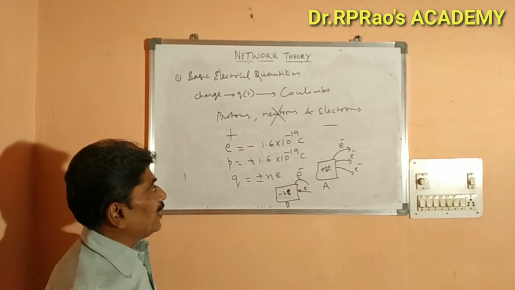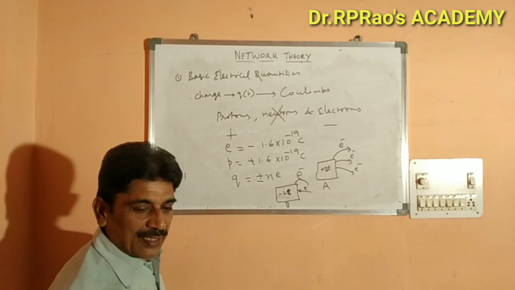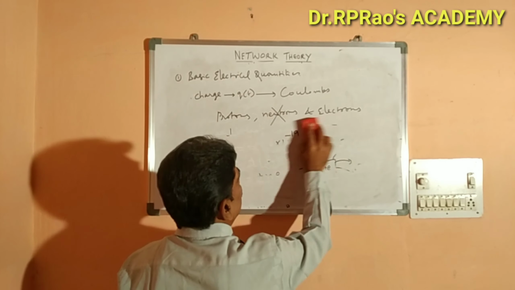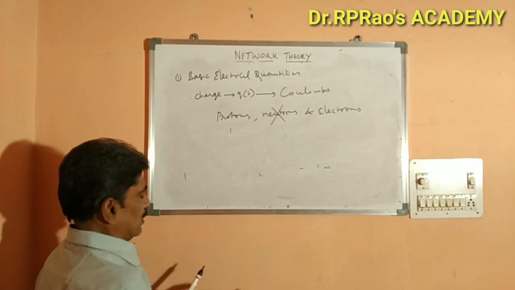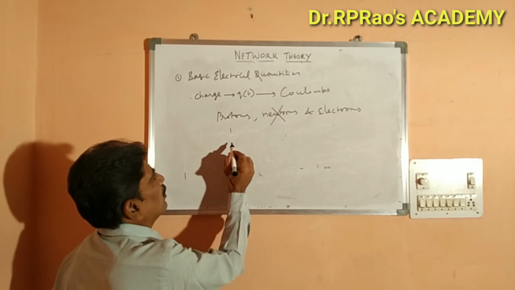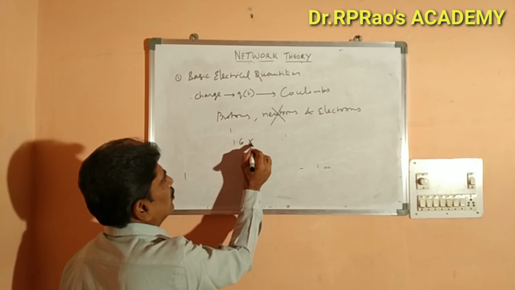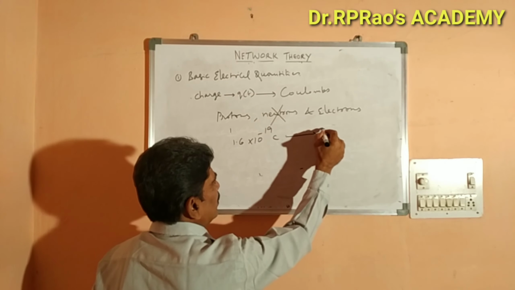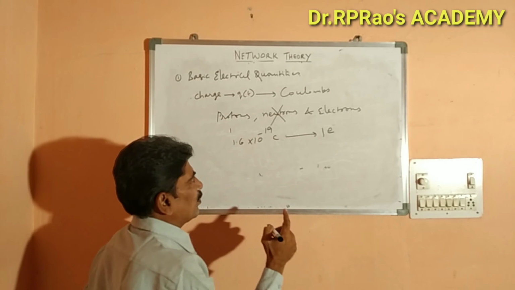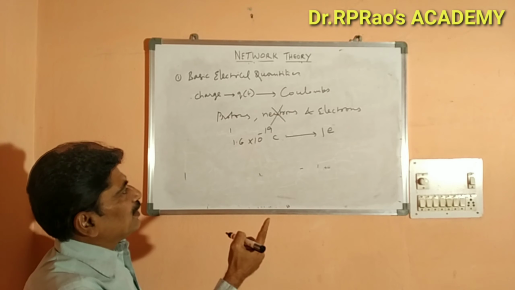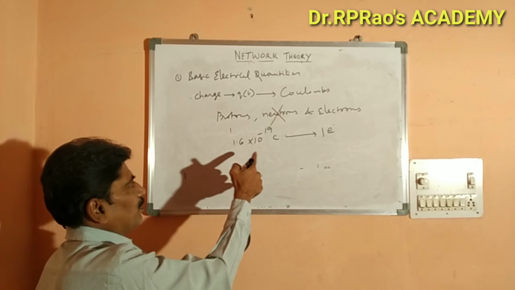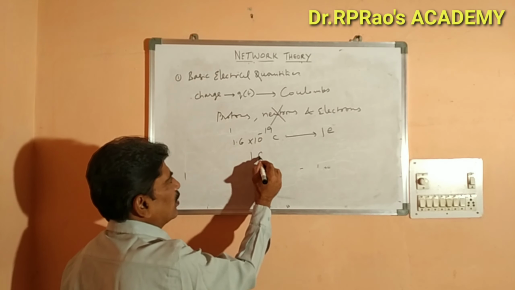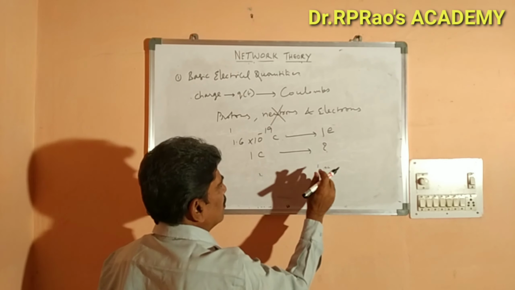And let us find out how many electrons will be there in 1 coulomb of charge. 1.6 into 10 to the power minus 19 coulombs represent 1 electron. That means the charge of 1 electron is minus 1.6 into 10 to the power minus 19 coulombs. Then 1 coulomb of charge contains how many electrons?